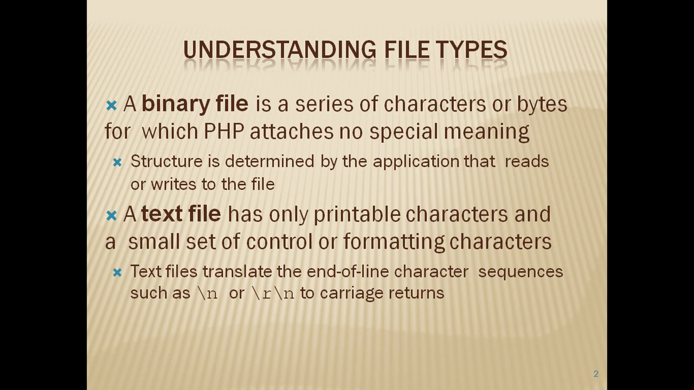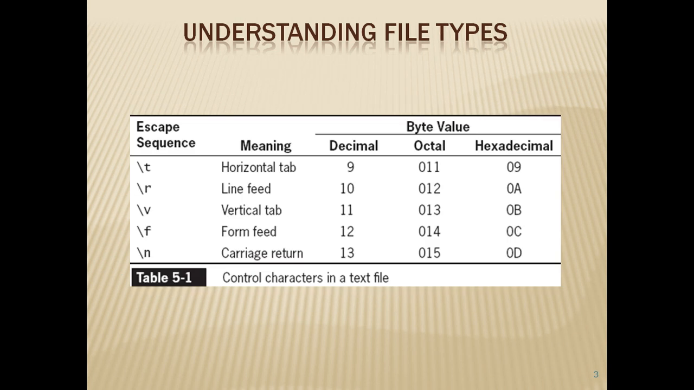Whereas a text file has printable characters and some set of control or formatting characters, and usually text files translate end of line character sequences such as carriage return, new line, etc. So let us go through them. That is tab, horizontal tab can be written as \t, vertical tab by \v, form feed by \f. Likewise we can use them, and we have the respective control characters, that is decimal values and hexadecimal values for the same.